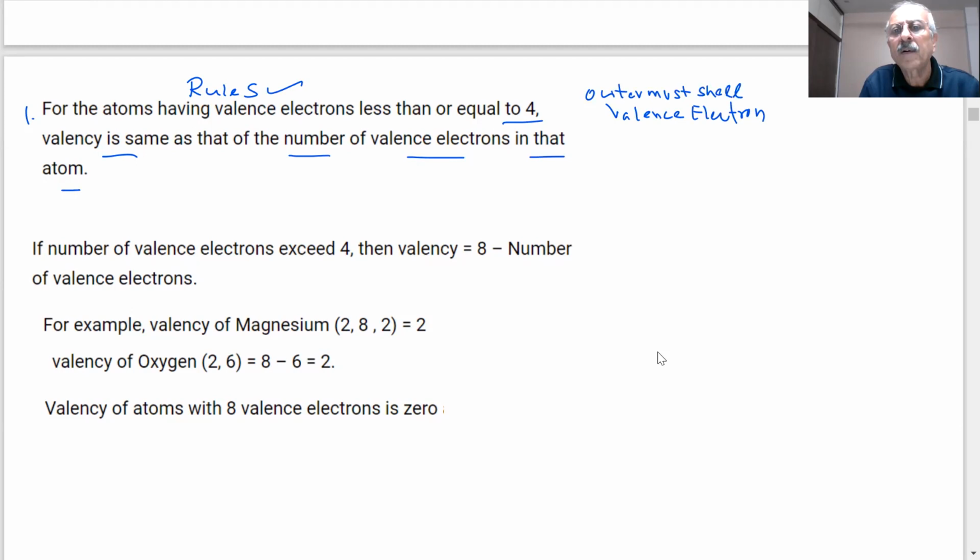Okay? Yes, sir. If they are equal to or less than 4, then their valency is equal to the number of valence electrons. Example: hydrogen has 1 electron in the K shell. Is it equal to or less than 4? Less than 4. Then what is the valency of hydrogen? Equal to 1.